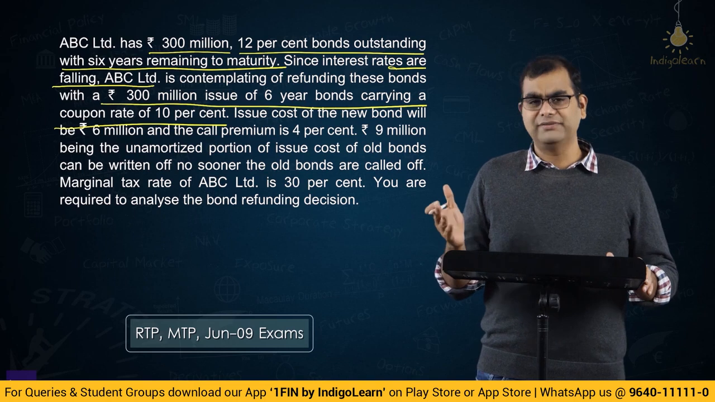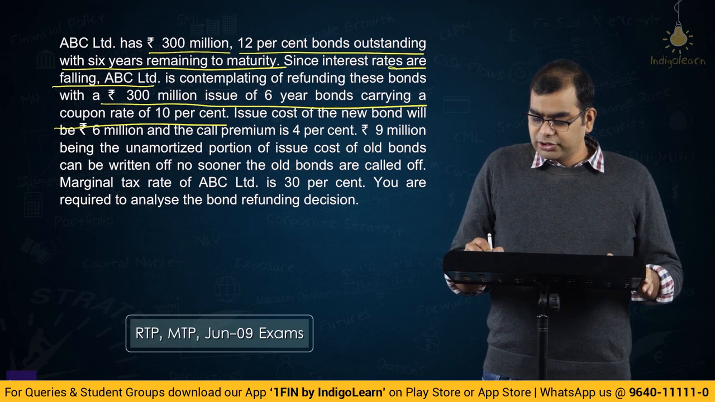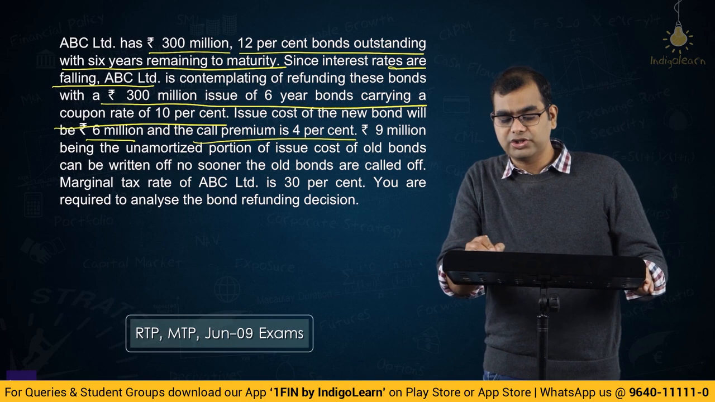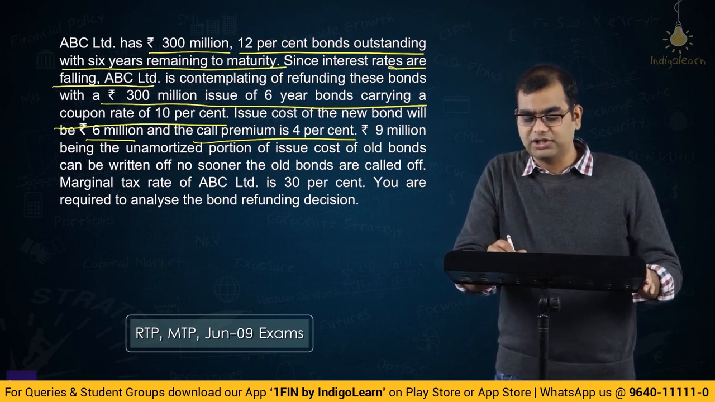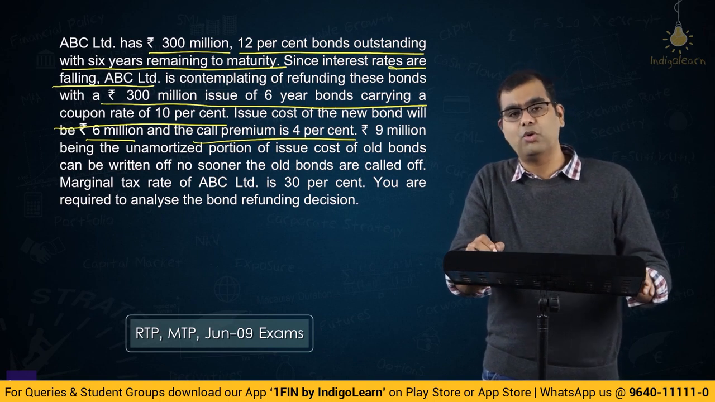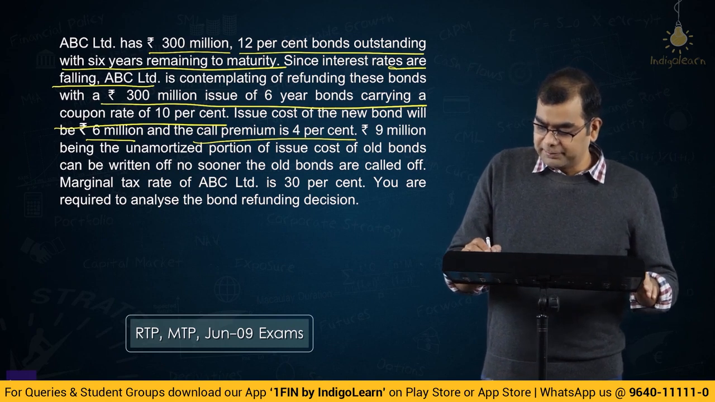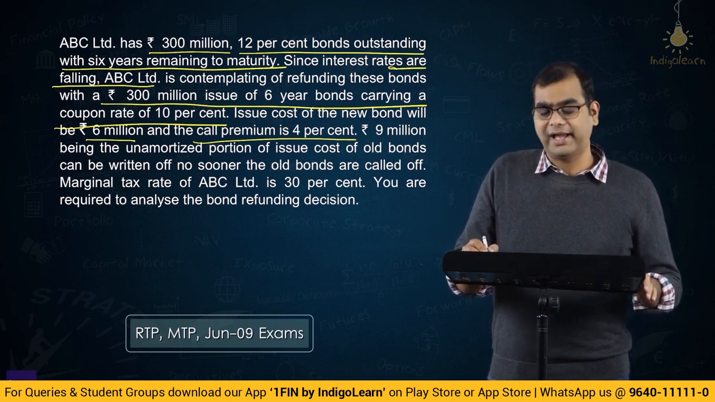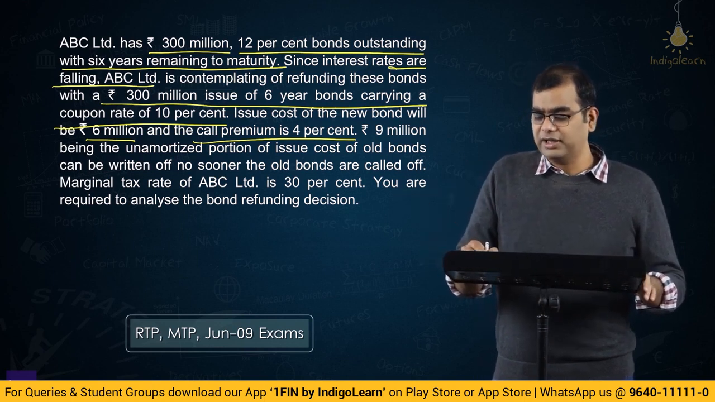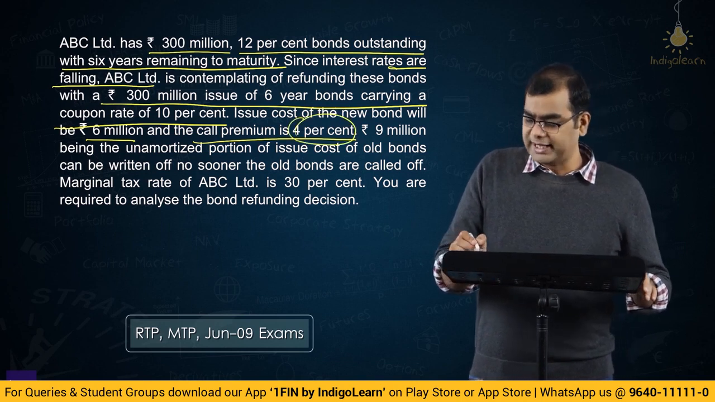But anyway, they have used the word refunding because they want to repay these existing bonds and raise fresh bonds. Issue cost of the new bond will be 6 million and the call premium is 4%. Okay, so the new bonds you will have to issue them, the cost of issue of new bonds is 6 million and call premium. What is this call premium regarding? The call premium is for the older issue. Why is there a call premium? So, based on whatever is given here, it appears that the old bonds carry a call option. Call option is the company can call back the bonds and repay the money. But whenever they call, they have to repay them at 4% premium. Whatever is the face value, they have to pay 4% higher than that.